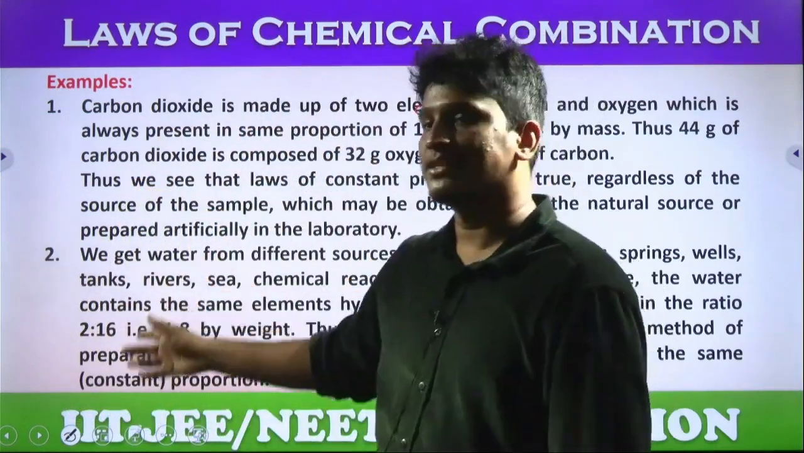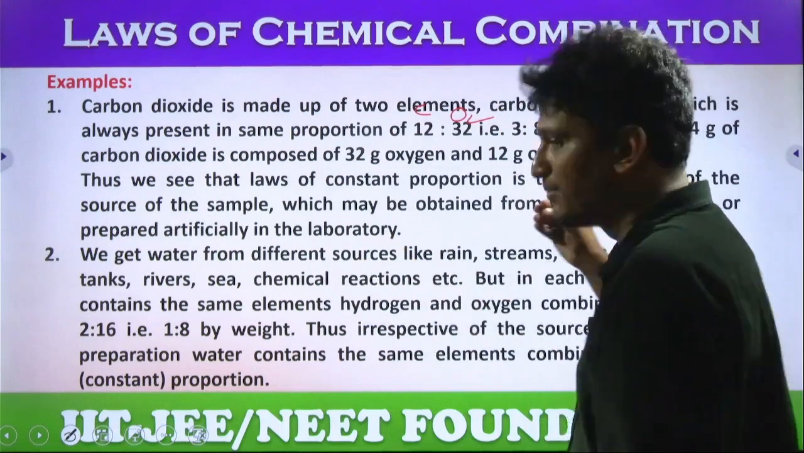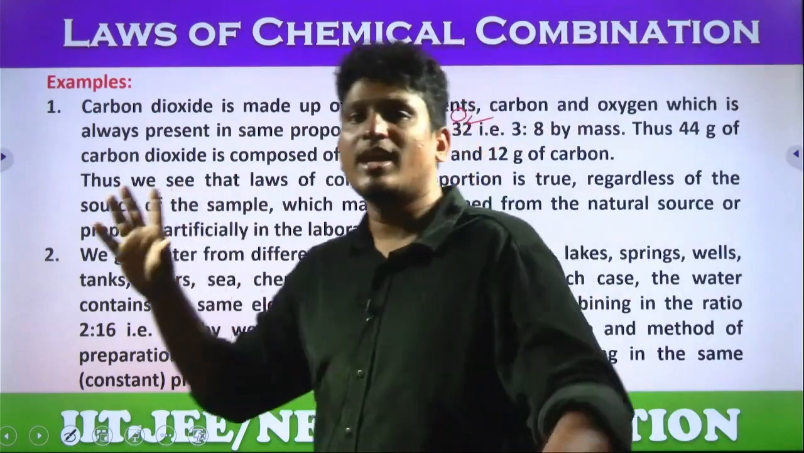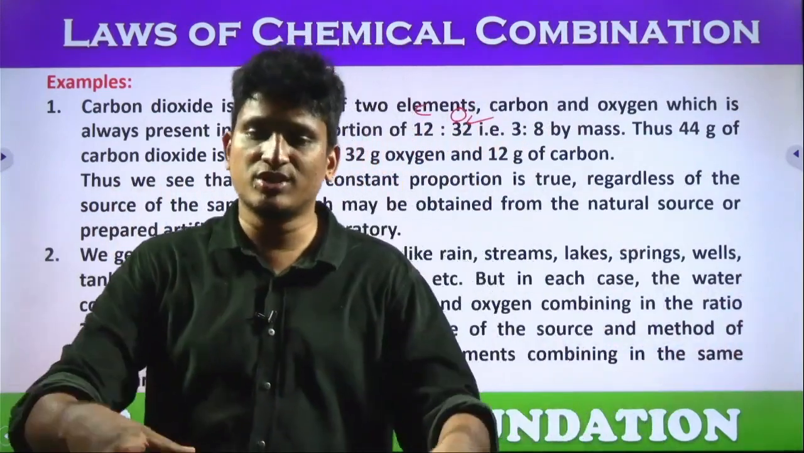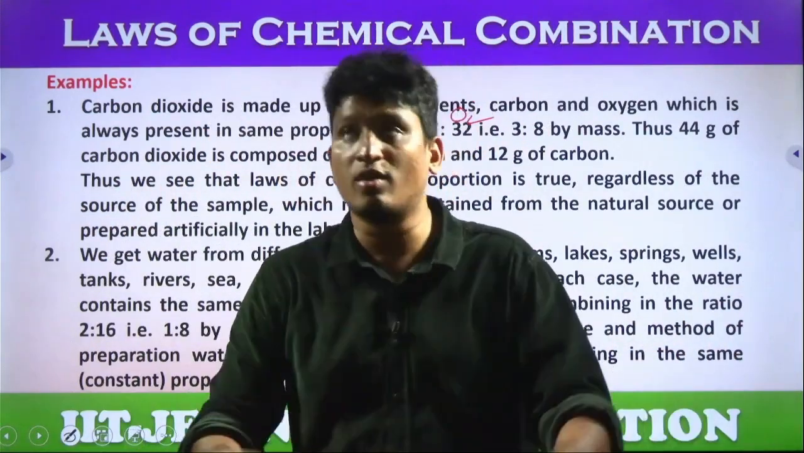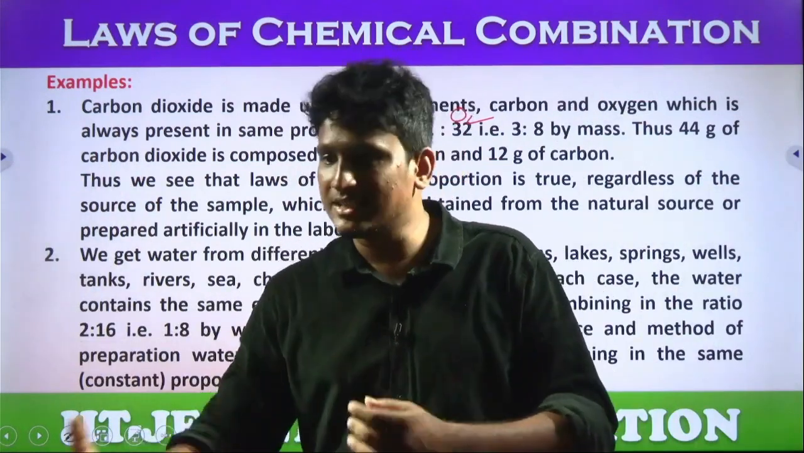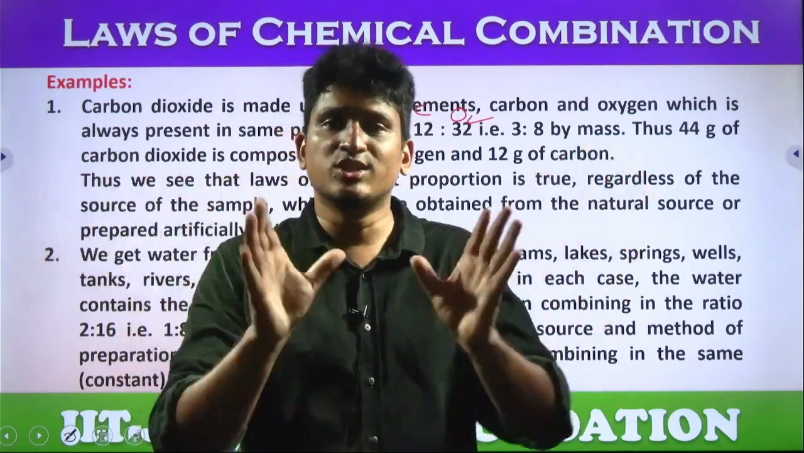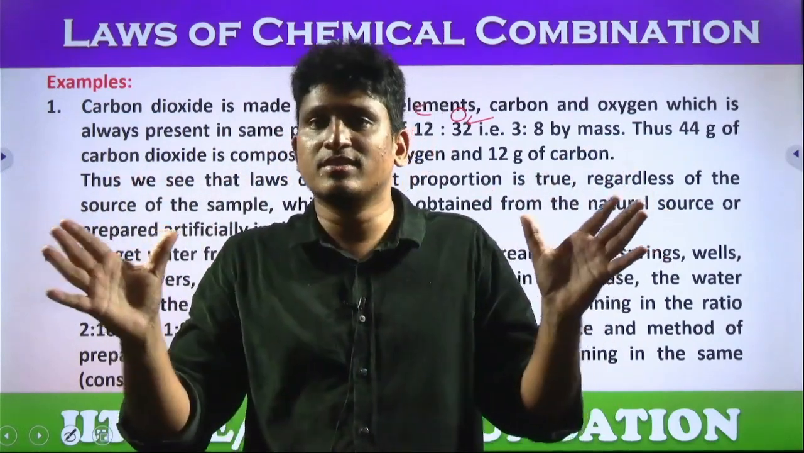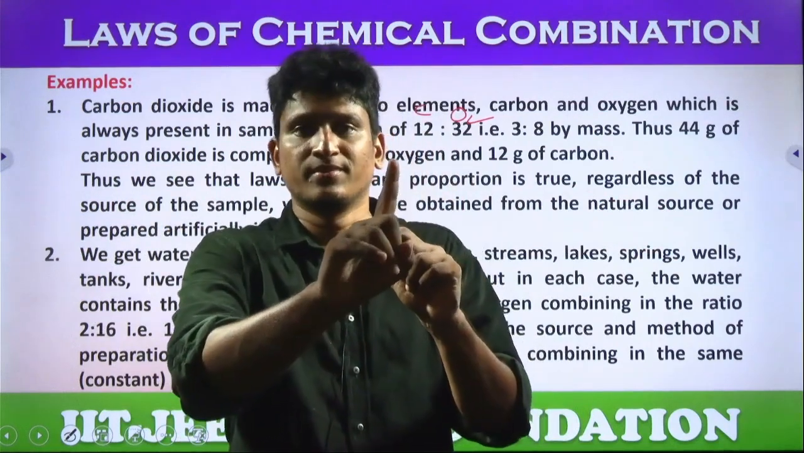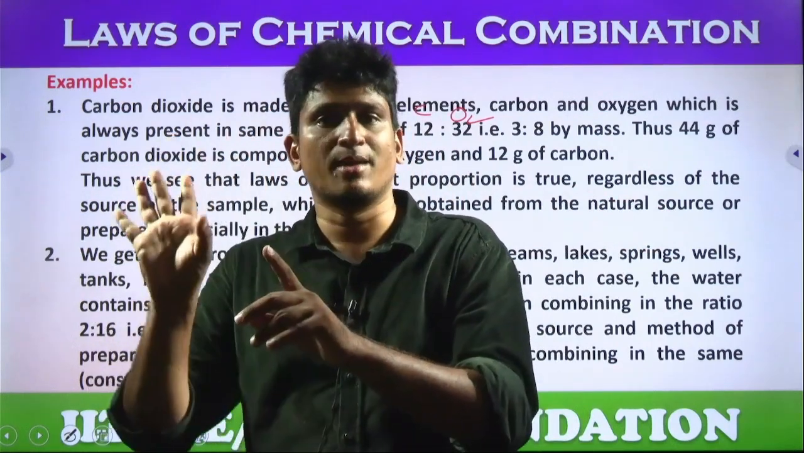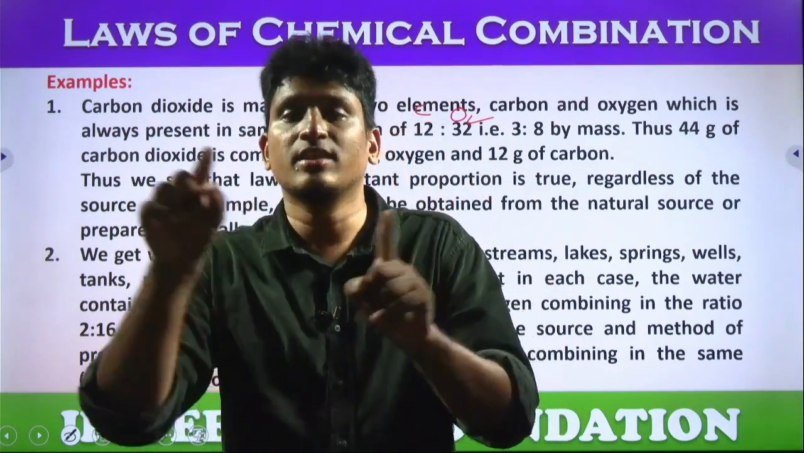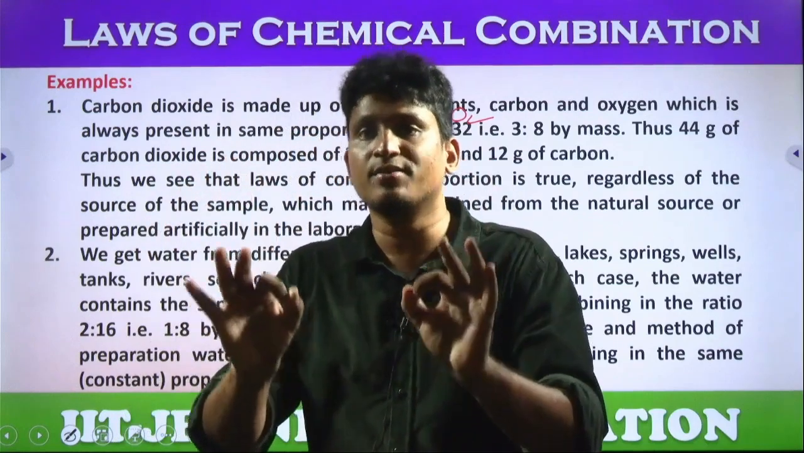Next example. We get water from different sources: rainwater, streams, lakes, springs, wells, tanks, rivers, sea, oceans, ponds. Is there any change in the formula? No. H2O. In all these examples, hydrogen mass is approximately 1 gram and oxygen mass is approximately 16 grams. Two hydrogens are there, so 1 plus 1 plus 16, 18 grams is the molecular mass of H2O.